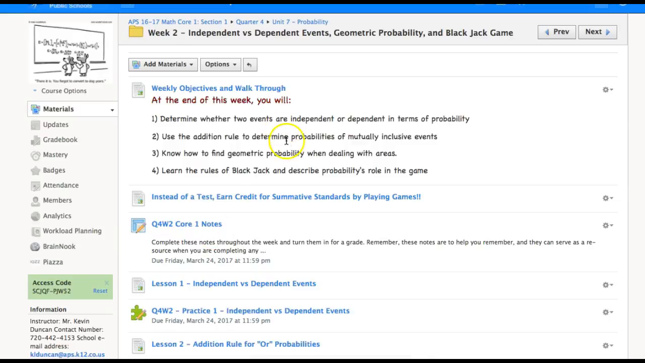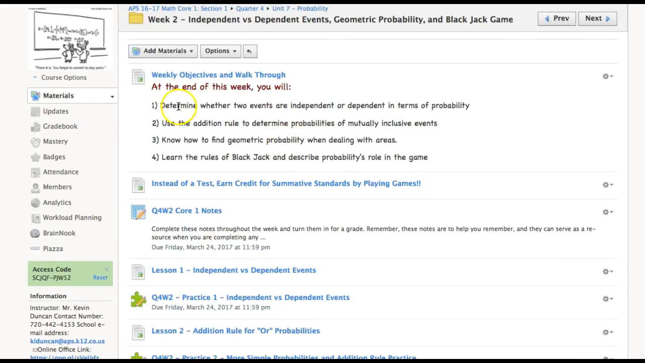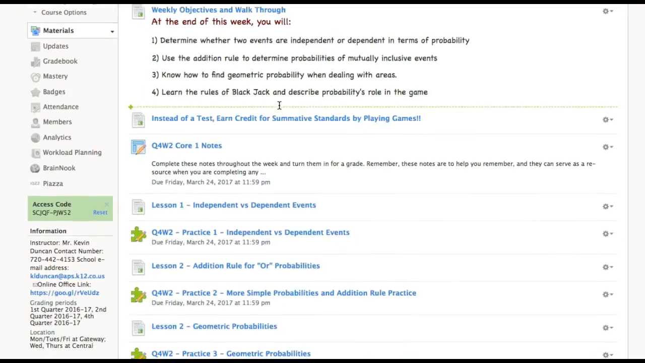The objectives of this week are to determine whether two events are independent or dependent in terms of probability, use the addition rule to determine probabilities of mutually inclusive events, know how to find geometric probability when dealing with areas, and learn the rules of blackjack and describe probability's role in the game.